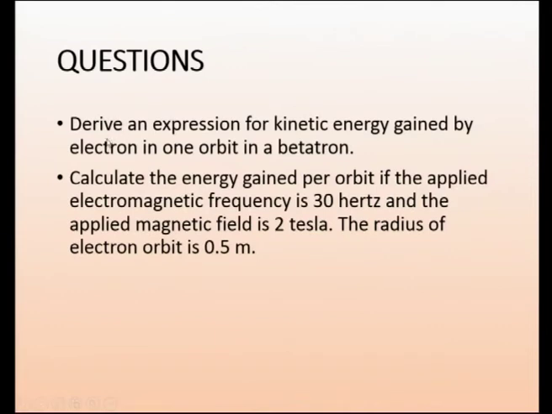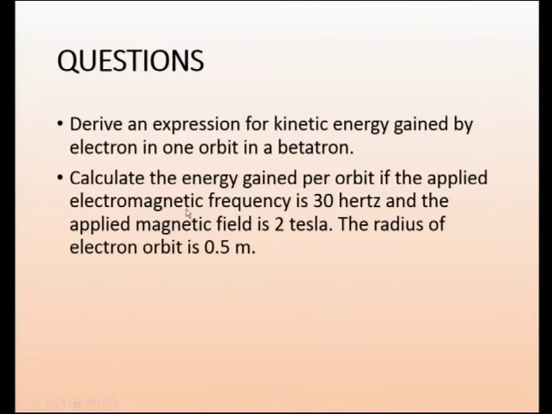Here we will just pose some questions. Derive an expression for the kinetic energy gained by an electron in one orbit. We are specifying one orbit; after that we can calculate the number of orbits it can make. We have just given a numerical example, again not worked out.